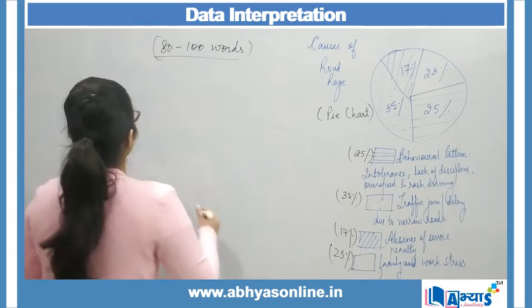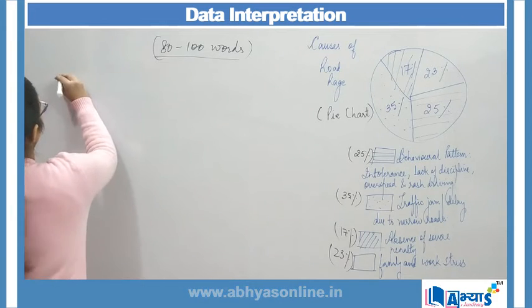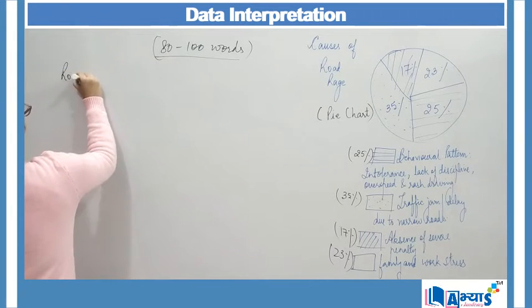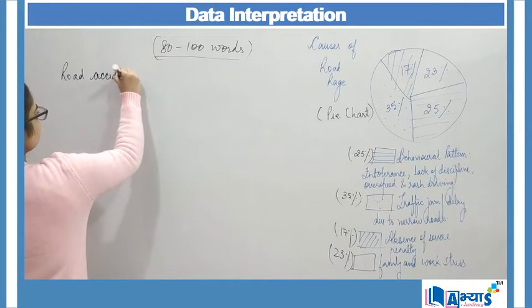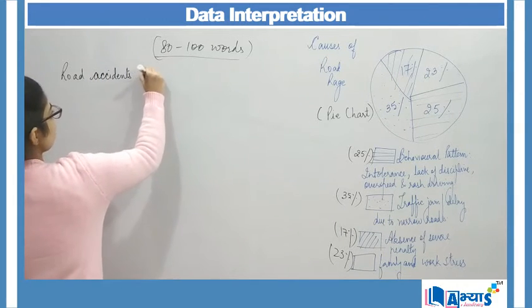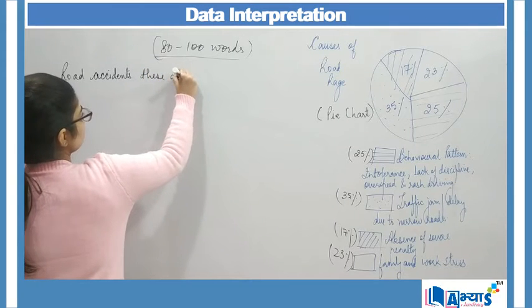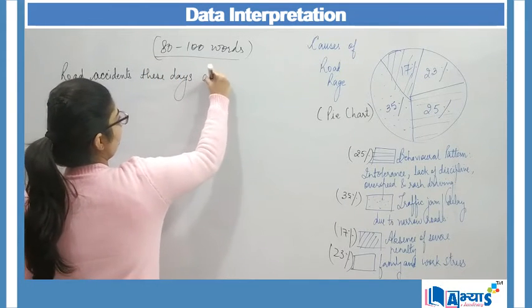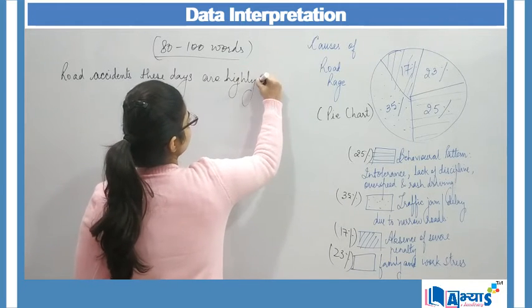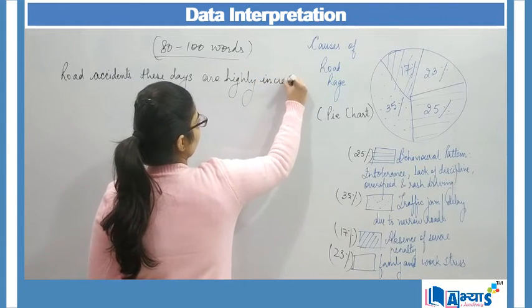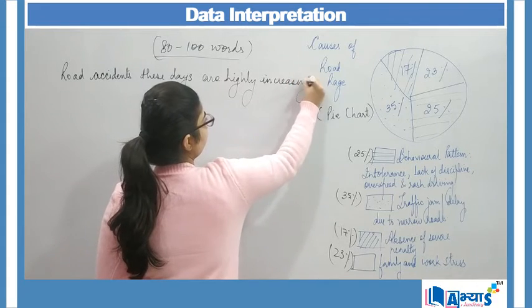So I will begin like this: road accidents these days are highly increasing.